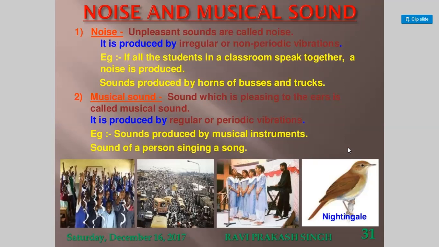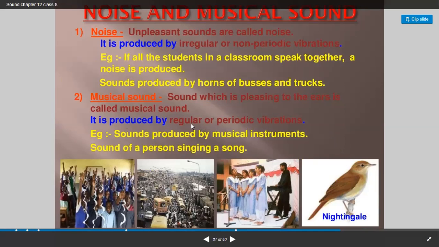Musical sound means sound which is pleasing to the ears. It is produced by regular or periodic vibrations, whereas noise is produced by irregular or non-periodic vibrations. Examples are sounds produced by musical instruments and also the sound of a person singing a song. All these are musical sound.